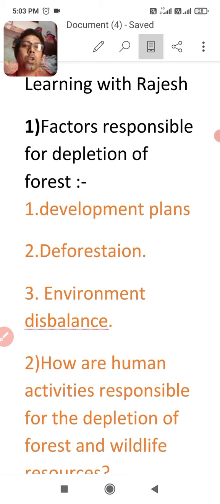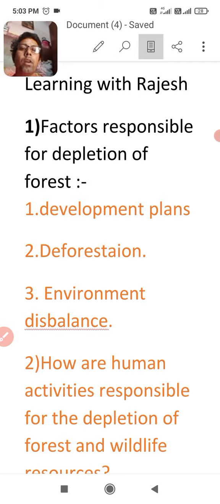So we learned this topic through the example of the Asiatic cheetah. We learned that with the bad practices of human beings, the Asiatic cheetah was lost from India and from all over the world from 1952. So we are going to read the first topic of today, factors responsible for the depletion of forest.